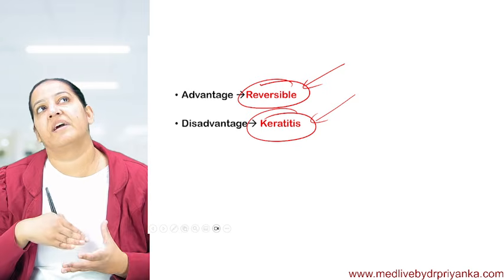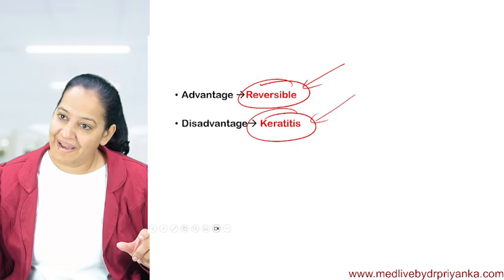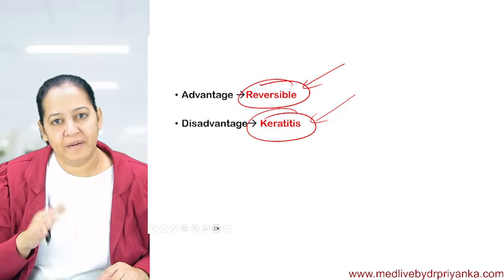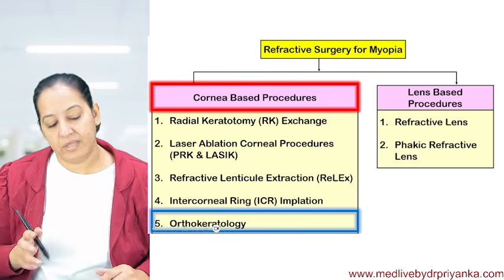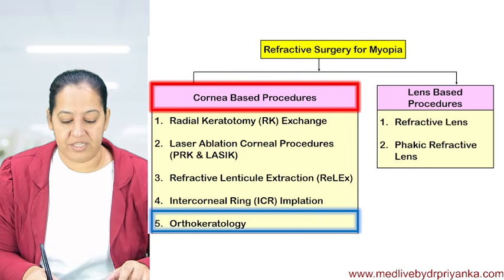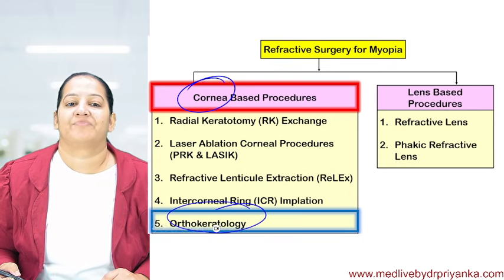But the advantage is that this surgery is reversible. In all the other surgeries where we are taking the flap or extracting the tissue, they are not reversible. Once the tissue is ablated or extracted, you cannot reverse it. But here, the ring can be removed anytime. Getting my point?